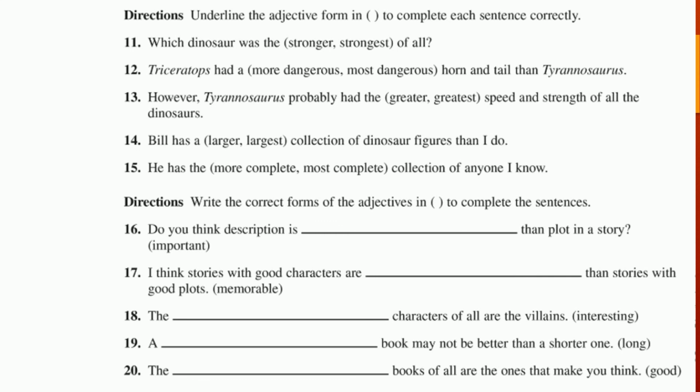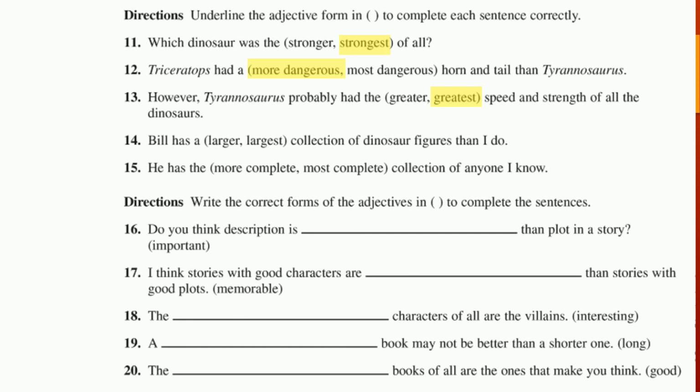And I have this page also. Read and identify the correct adjective that ought to be used. Which dinosaur was the stronger or strongest of all? So we have strongest. Christophers had a more dangerous or most dangerous horn and tail than. Here you are comparing two. So which one are you going for, more or most? So we have more. Number 13, greatest.